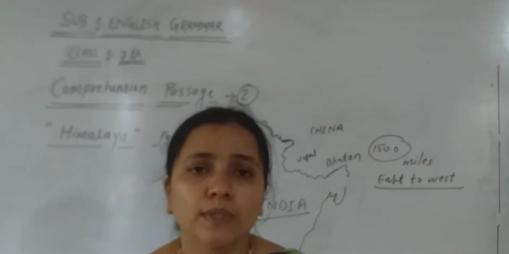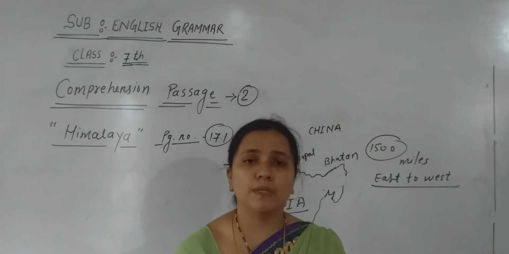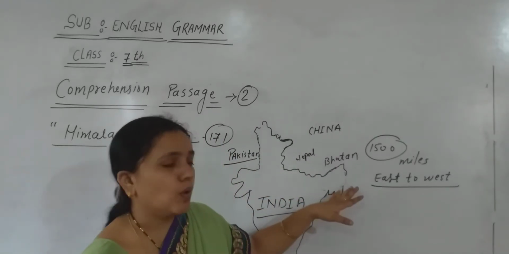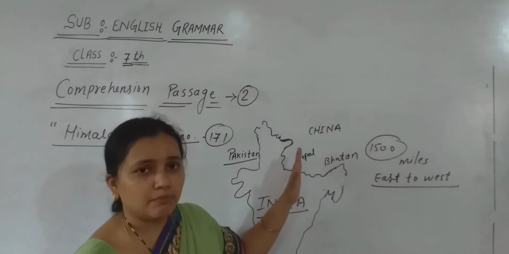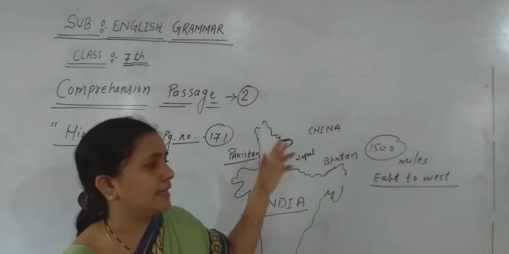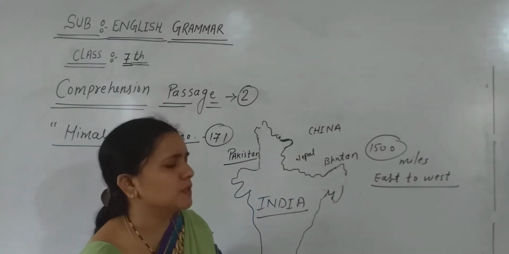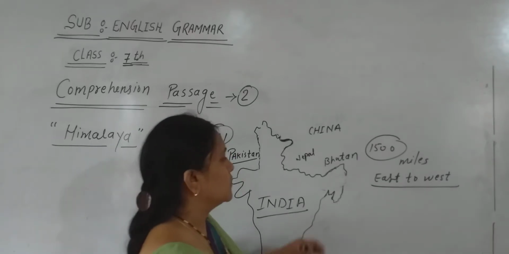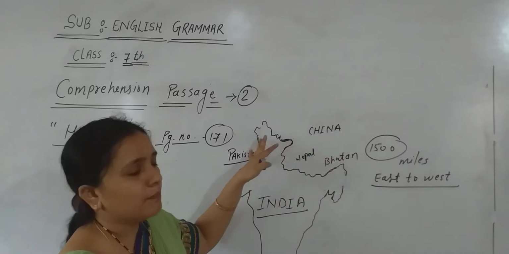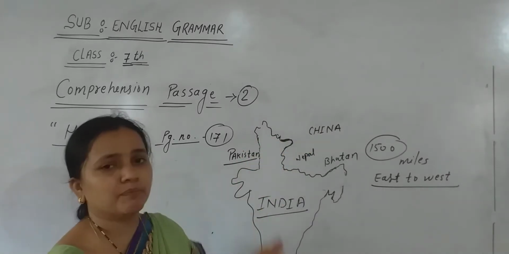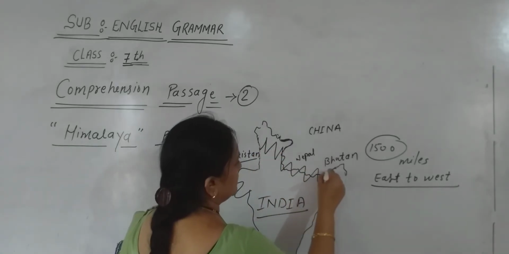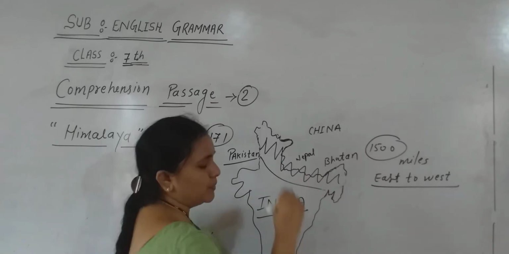As you all know, the Himalaya mountain ranges are very popular all over the world. This mighty mountain range stretches east to west and covers some part of our India, and it is a very beautiful place to see. Here you can see areas like Bhutan, Nepal, China, Pakistan, some parts of India, and some part of Tibet are also covered by the Himalaya mountain ranges, and it is popular worldwide.